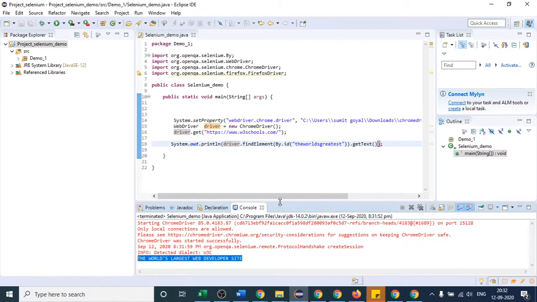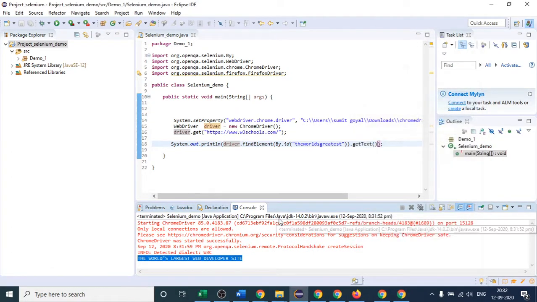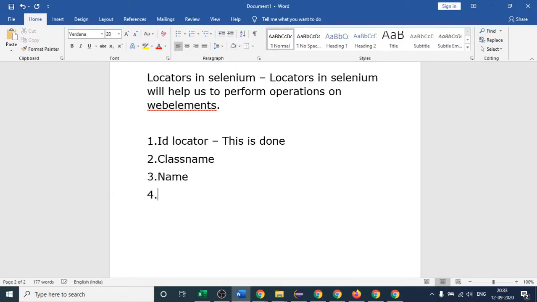Okay, so this is one thing. Let me remove this. Let me also tell you what other locators we will be having. This is one locator which we have discussed, so this is done. The second locator can be last name, third is name, fourth is link text.